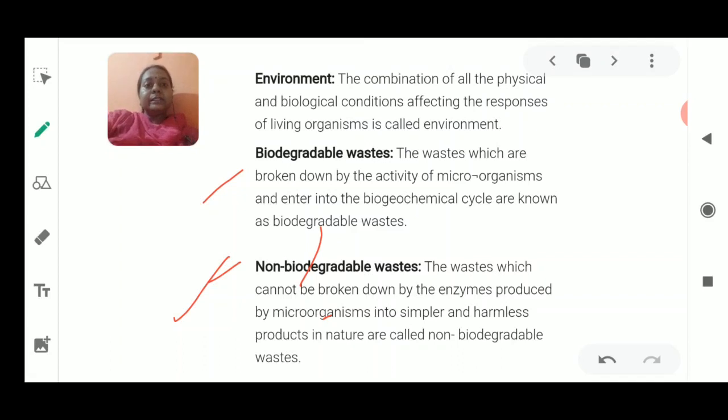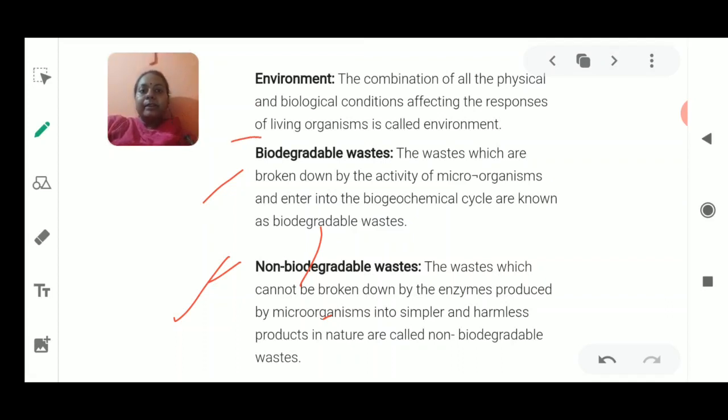Now why are these wastes being produced? These wastes are always produced as a result of the interaction. I said interaction could be good or it could be bad. If it is a good interaction, it gives rise to different food chains, and it also helps in the sustenance of the food chain, the working of the food chain. And if it is not good, then as a result of the interaction these wastes are also produced.